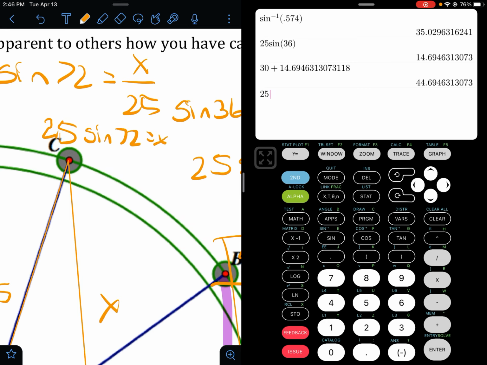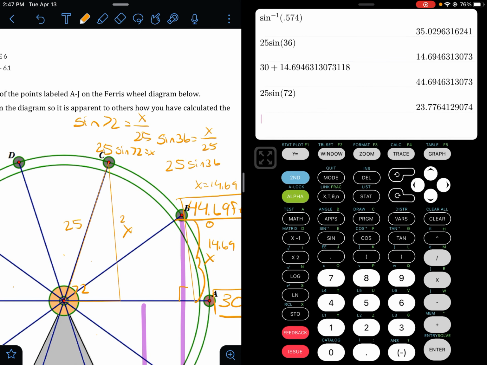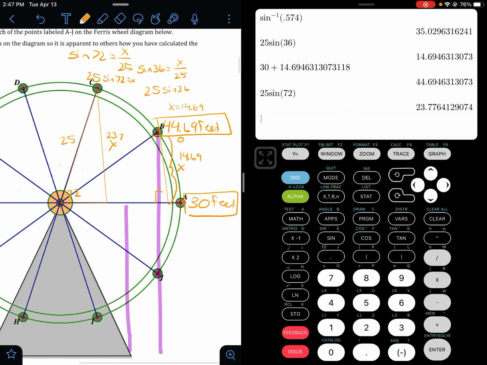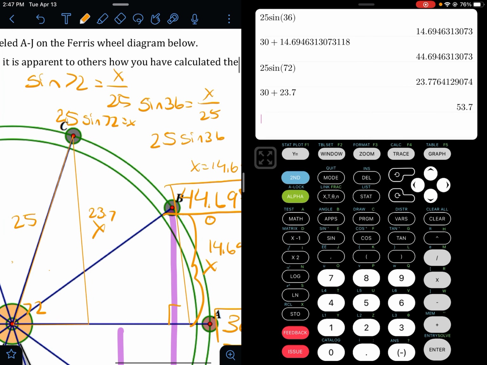We're going to do 25 times sine of 72, which gives us 23.7. So we can go ahead and add 23.7 to the 30 feet, and we get 53.7. So our point C is going to be 53.7 feet.